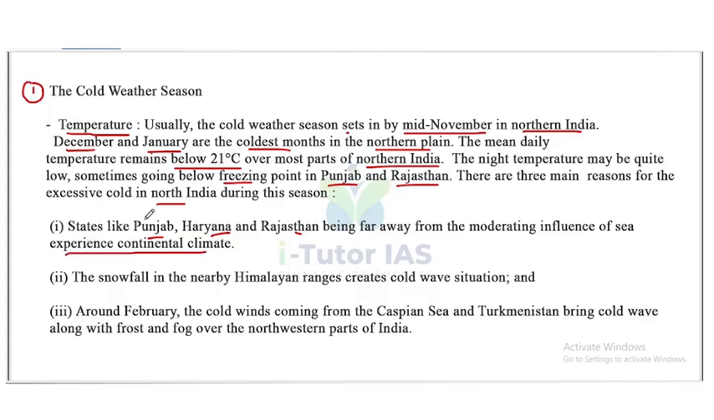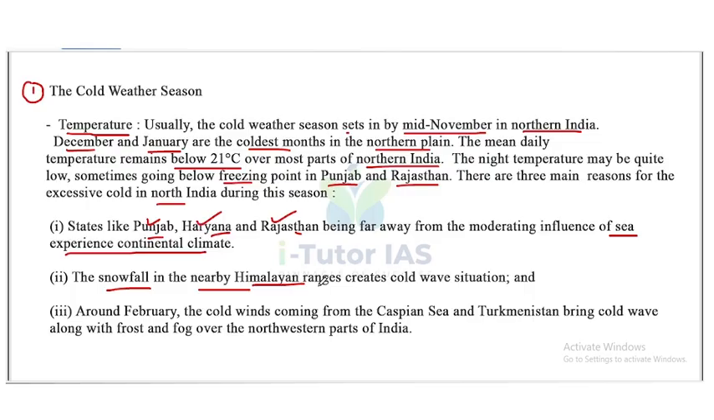Okay, so the states like Punjab, Haryana and Rajasthan are far away from the influence of the sea. That's why they experience a continental climate. The second one is that the snowfall in the nearby Himalayan ranges creates a cold wave situation, because the Himalaya is situated in the northern parts of India.